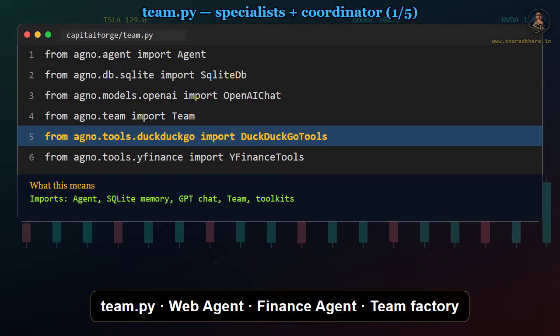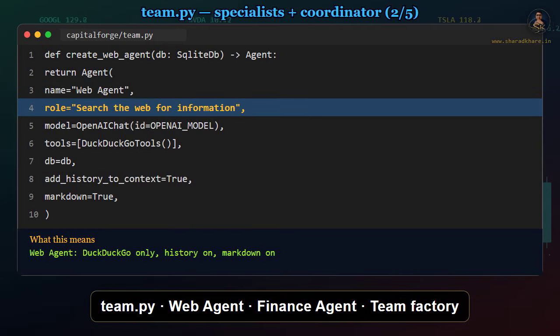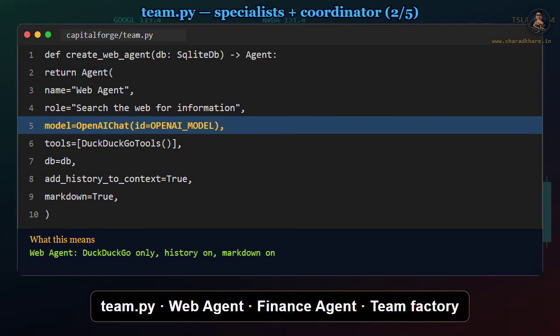We import Team from Agno. Team is the coordinator that owns member agents. We import DuckDuckGoTools and YFinanceTools. Those are the toolkits each specialist will hold. We also import the model ID, the SQLite DB file, and the finance tools list from our config module. First factory function is create web agent. It returns an agent named web agent. Role is search the web for information.